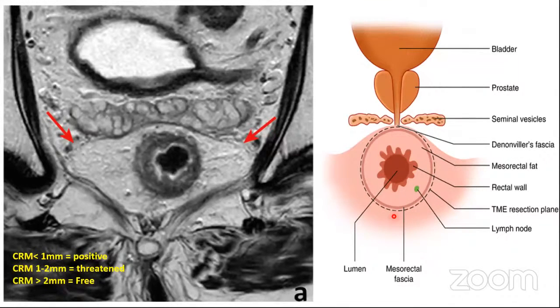Now, there is great significance attached to the circumferential resection margin, because if you are having a positive circumferential resection margin post-operatively, this is a post-operative entity. Okay, so post-operatively, you will get to see in your specimen whether the CRM is positive or negative. So if you have a positive CRM, then the local control rates drastically drop from, say, a local recurrence of 7%, it will increase to 20% local recurrence.